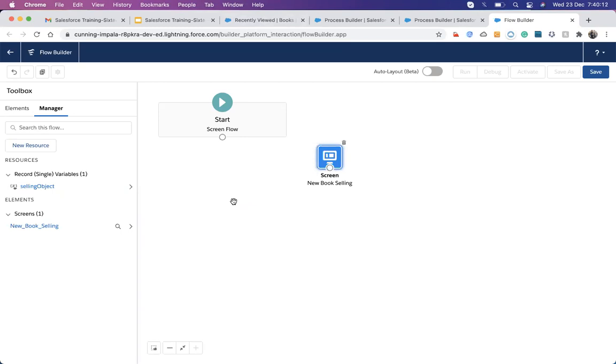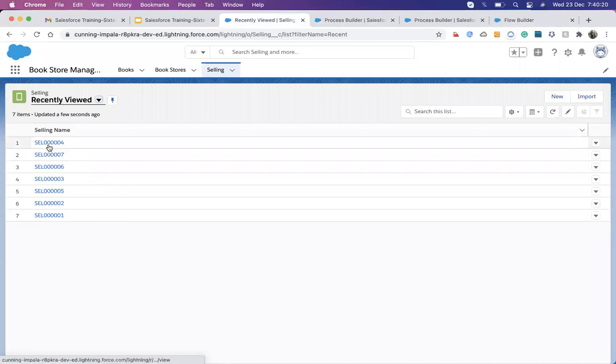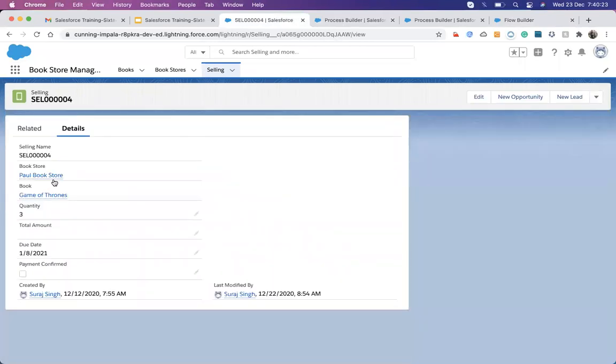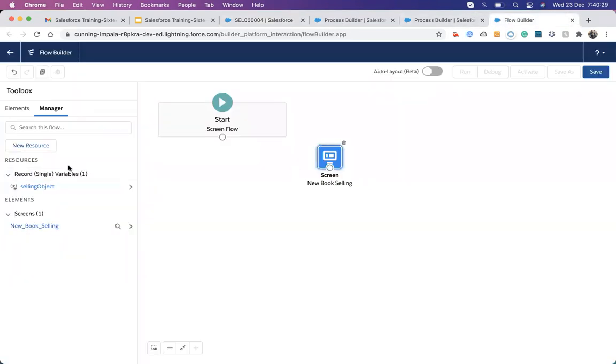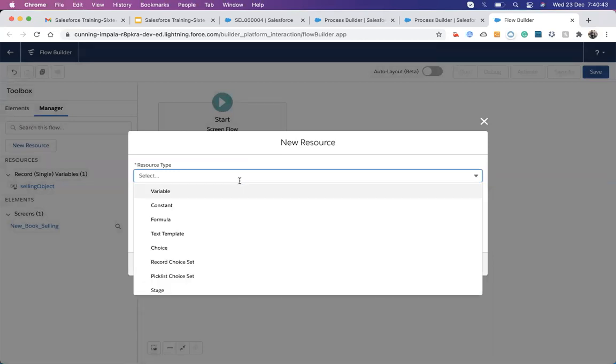I can declare three variables for that, but these three pieces of information are available here whenever we are doing the selling. These three options are automatically available here. So instead of designing three variables, we can just take an object of that variable and use that. If you're getting confused, I can use the three variables.